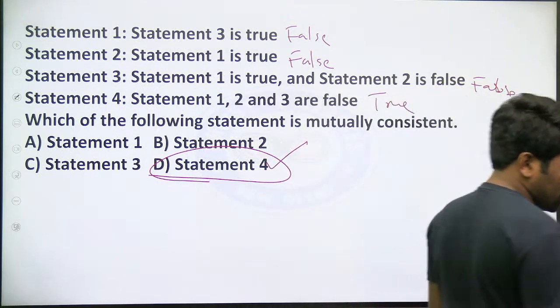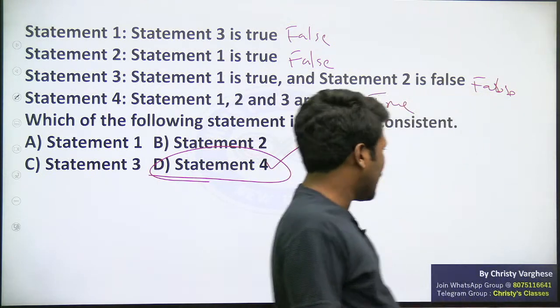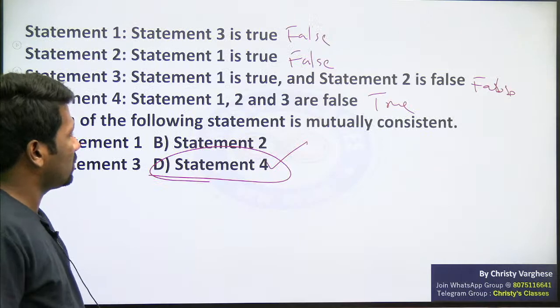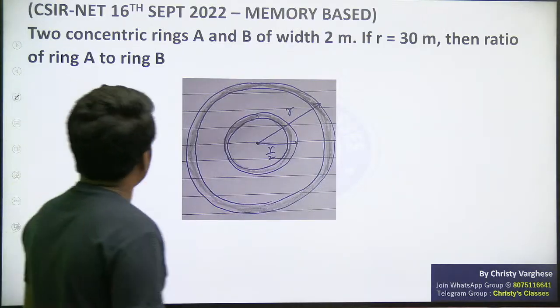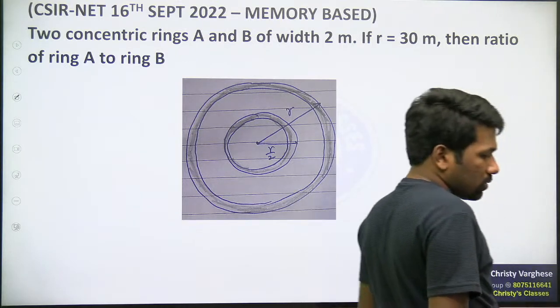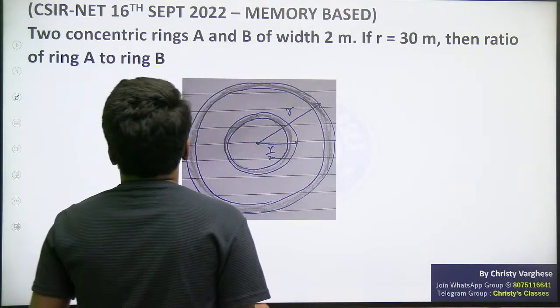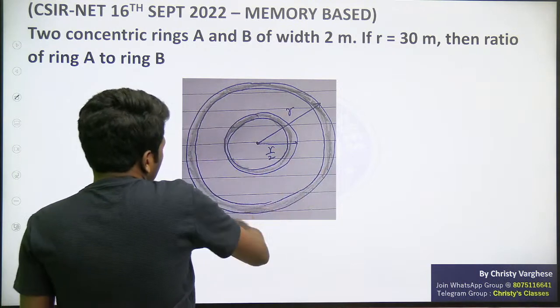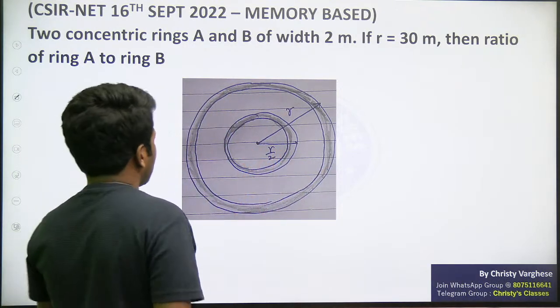If this is the question, if there is any minor change in the question, that may lead to a different answer. And this was another question. This was the idea of the question, full question. When the original question paper comes, we will discuss. Anyway, this was the idea. It was rings or tracks, I don't know. Students have sent this image.